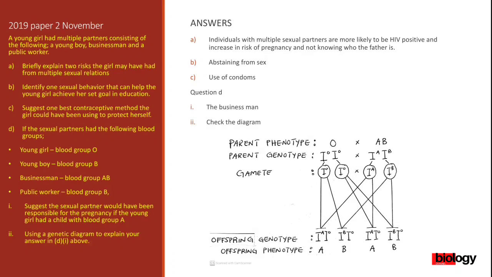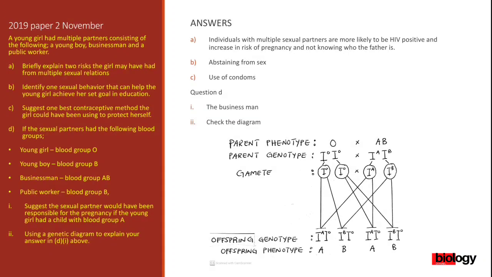Then offspring phenotype, we've got A, okay, we've got B, we've got A, we've got B. So blood group A is there, blood group B is there, blood group A is there, blood group B is there. So these are the possibilities. When this businessman crosses with this young girl, those are the possibilities.